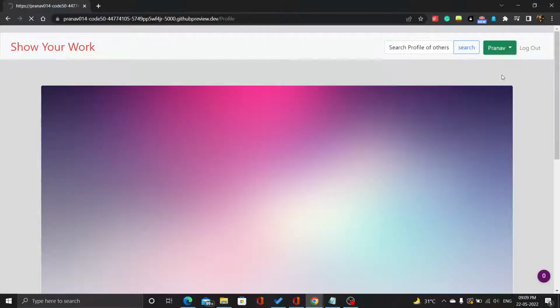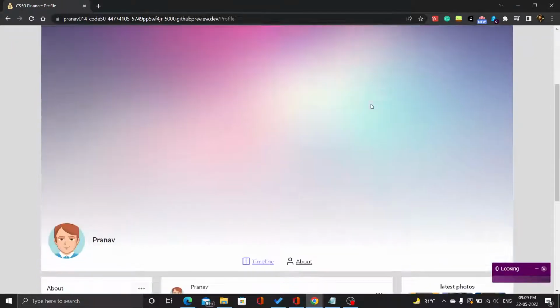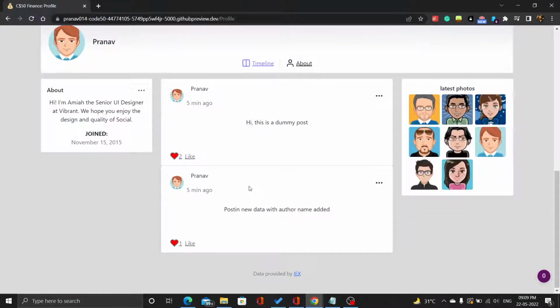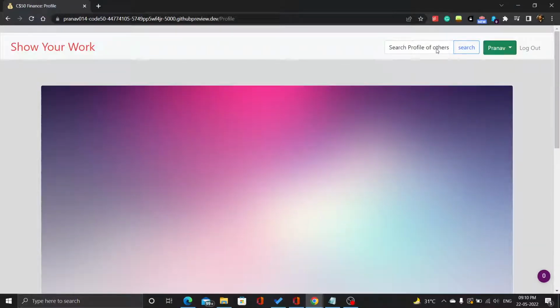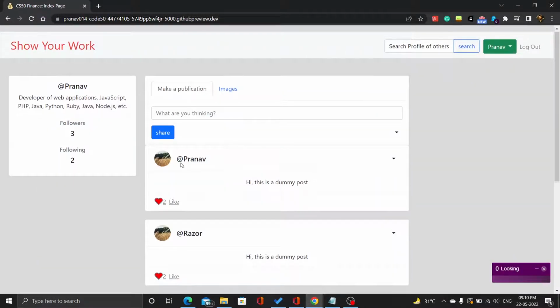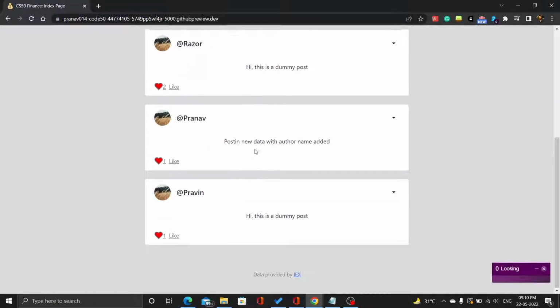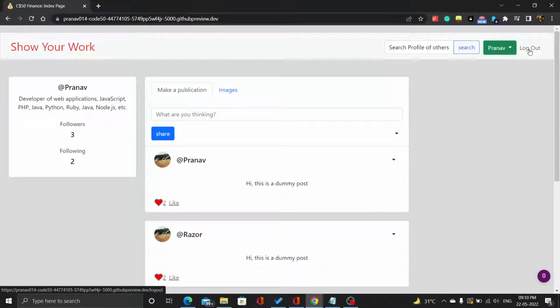If you want to see your profile, you can go here and you can see your profile and your posts. Now you can also log out from here.